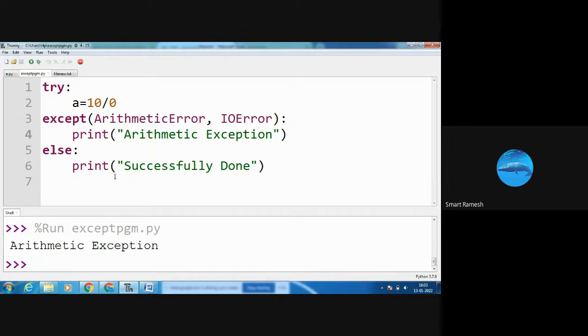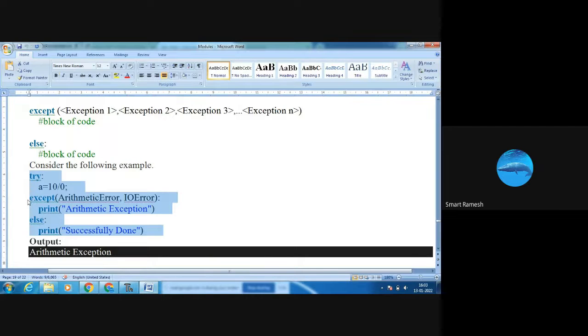See, I am passing more than one exception. ArithmeticError, IOError. I am passing two exceptions. Okay.